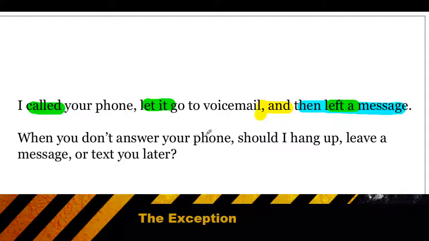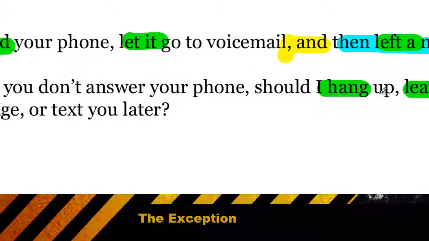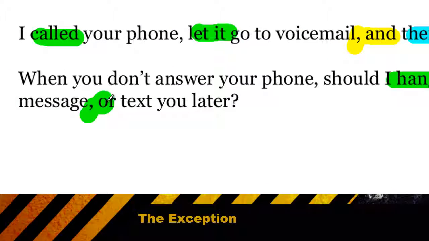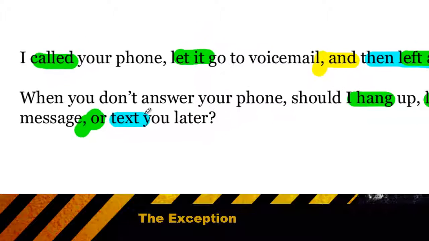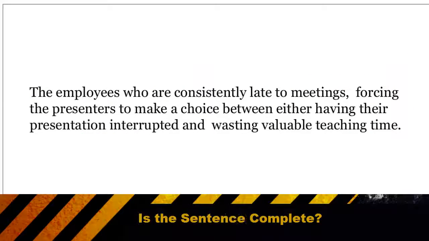Likewise, with the last example where the author is asking, "should I hang up, leave a message, comma, or text you later?" Yes, we have a comma conjunction, but it's part of a list of verbs, so the "text you later" portion does not have to be a complete sentence. These errors are harder to spot when the sentences are longer, but you do have to make sure that every sentence has a verb and a subject.